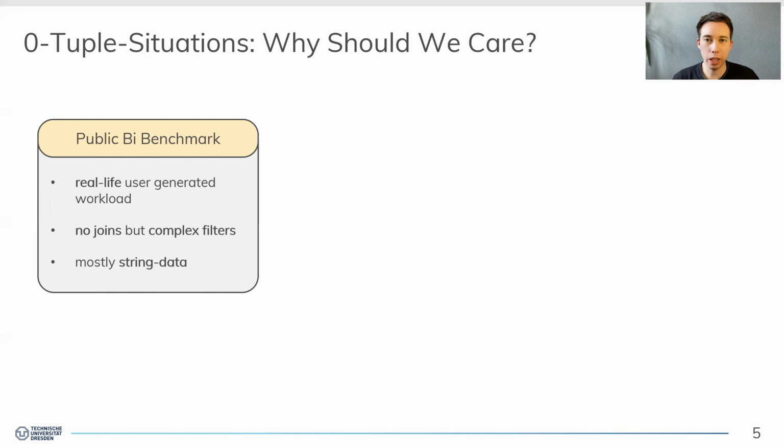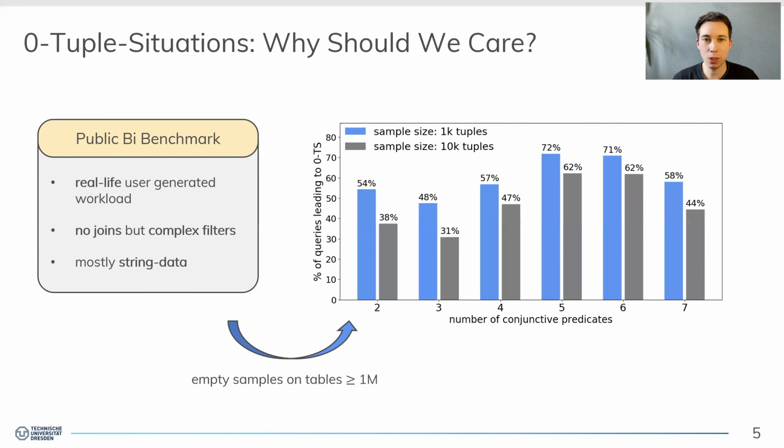And if we were to analyze queries over tables with at least 1 million tuples and use two standard-sized samples of size 1000 and 10,000 tuples, we observed that up to 72% of this workload, depending on the query complexity, leads to the zero-tuple situation, so with no qualifying tuple in the sample. And this is pretty interesting because, contrary to the intuition of being a corner case, this seems to be a rule rather than an exception.